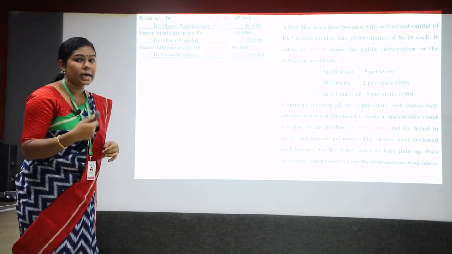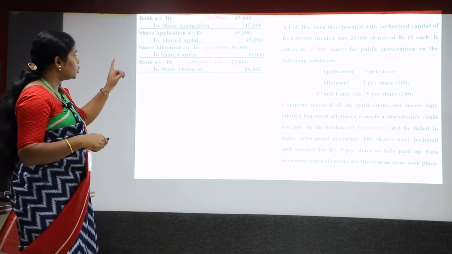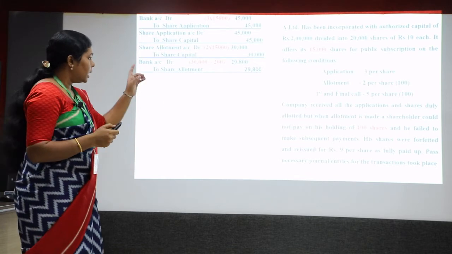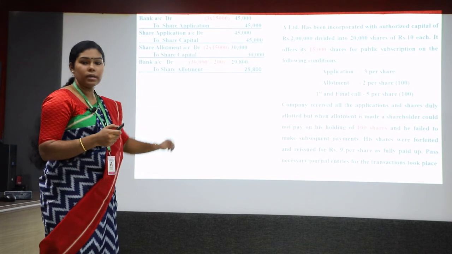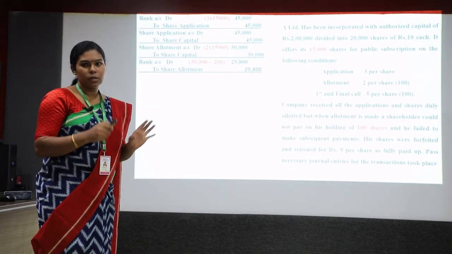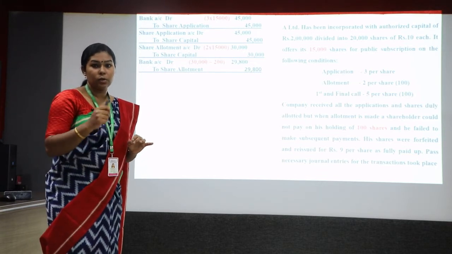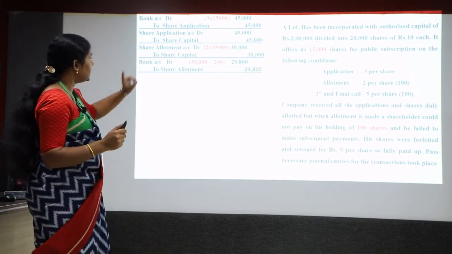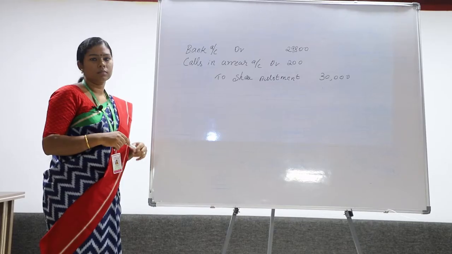But what actually happened? Actually, the company has got only 29,800 rupees. Why? Because in the question it is clearly mentioned that a shareholder holding 100 shares has not paid the allotment money. So that much amount has not been collected by the company, and it needs to be deducted from this 30,000. So 30,000 minus 200, we get 29,800.